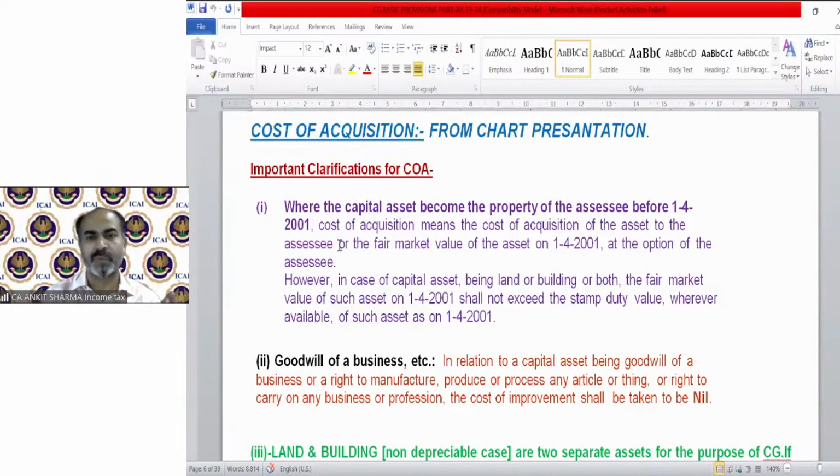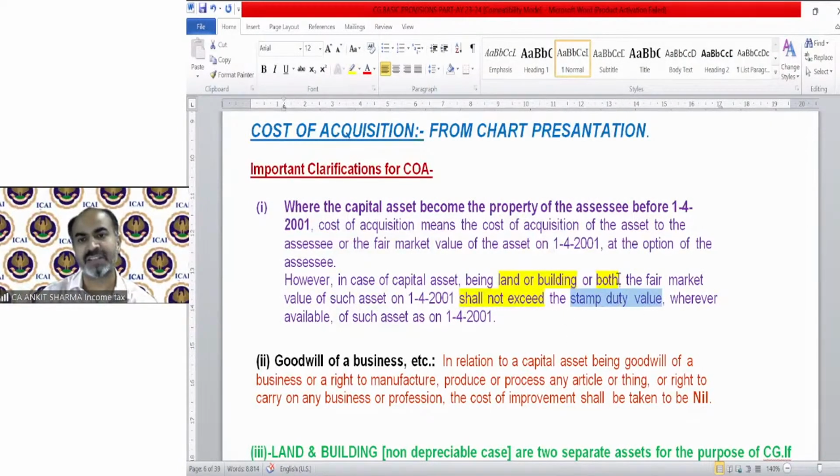So it is just discussing the provision we have already seen in the diagram, that if an asset is purchased before 1/4/2001, then the cost will be FMV on 1/4/01 or the purchase price, whichever is higher. This concept is not applicable in case of goodwill of business, goodwill of profession, in case of bonus share, etc. For any other case, this is applicable. However, in case of capital asset being land or building, or both, the fair market value of such asset on 1/4/2001 shall not exceed the stamp duty value.